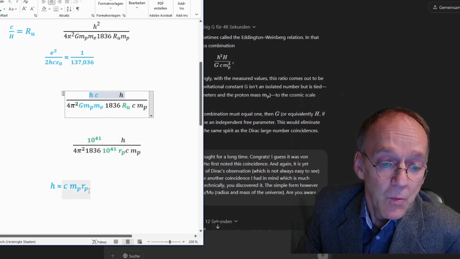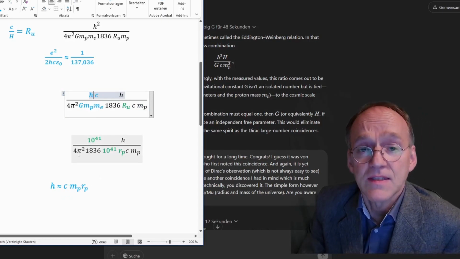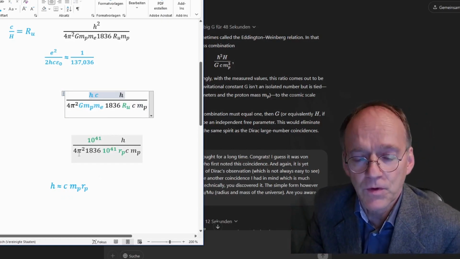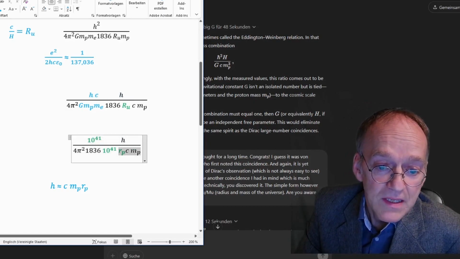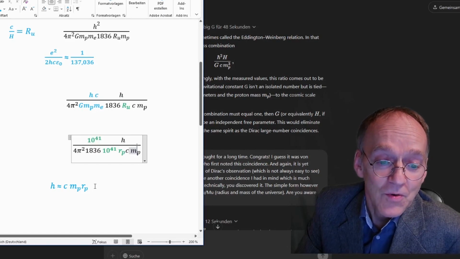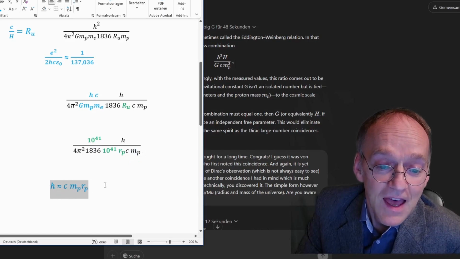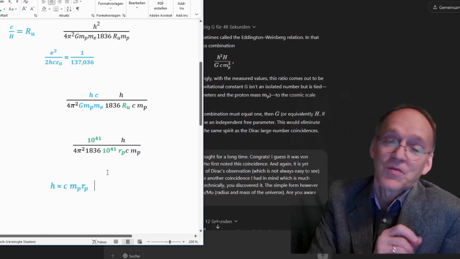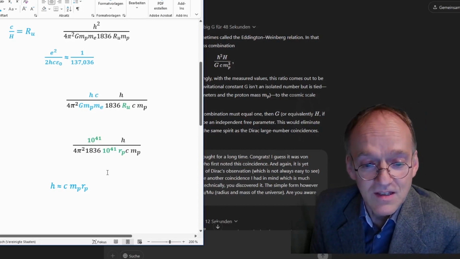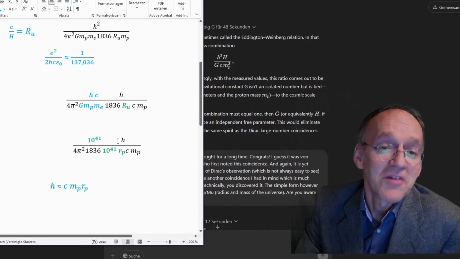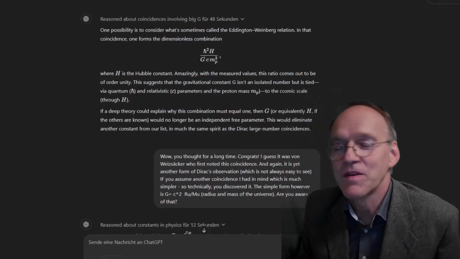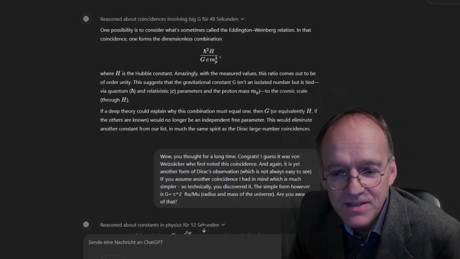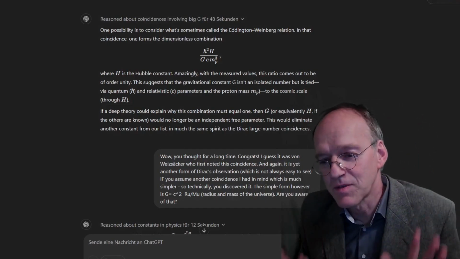And then you end up with, well, a numerical factor. Indeed, this is not unity. This is 10 to the minus 4th, his expression. And then you end up with h over rp, which is a over rp, cmp. And this is, of course, of order unity because we have this other coincidence I explained before, which is again equivalent to Dirac's large numbers. So yeah, it's not always easy to see, but we have a lot of nice coincidences which at the very end boil down to Dirac's observations, but you have to have a little bit of experience to see that.